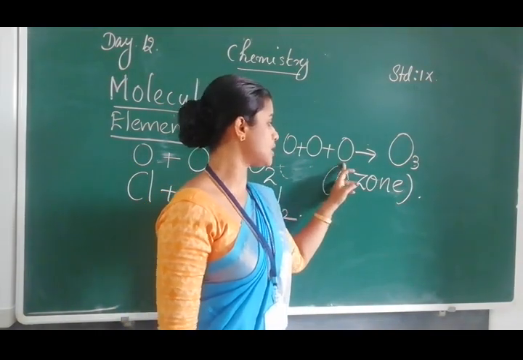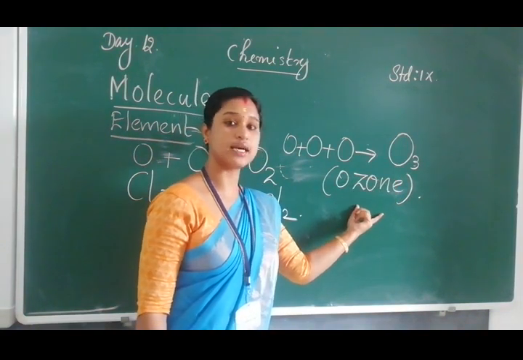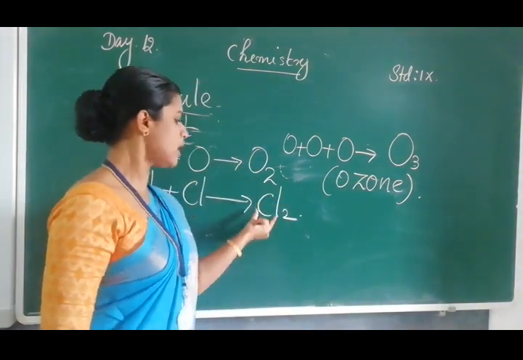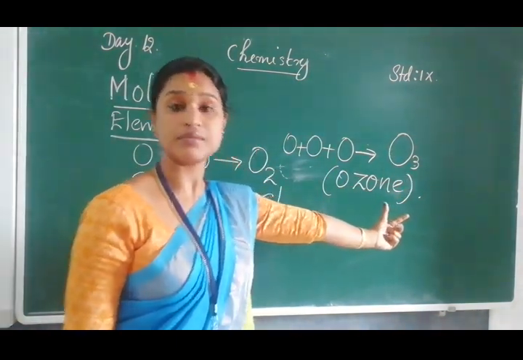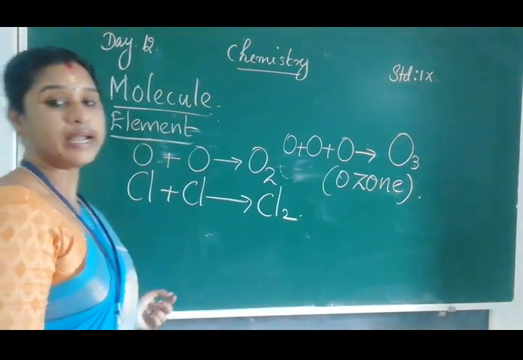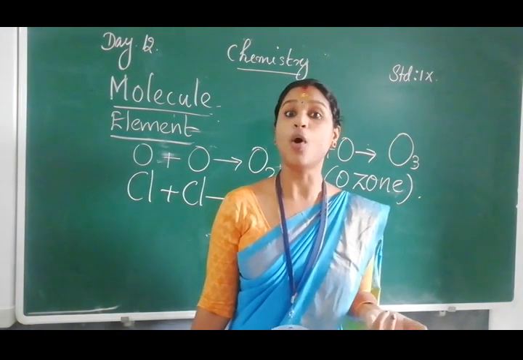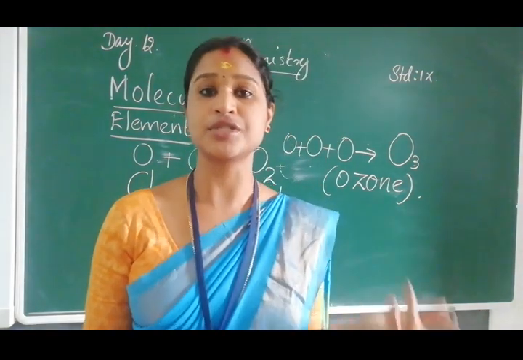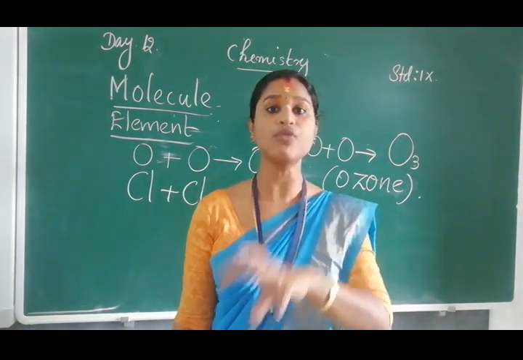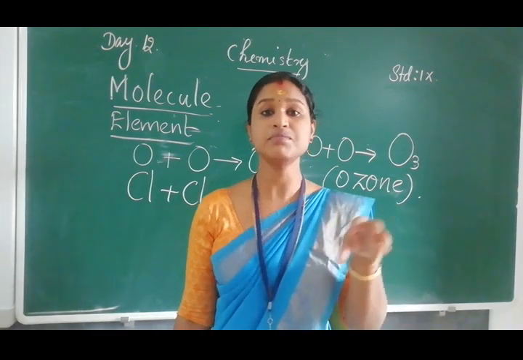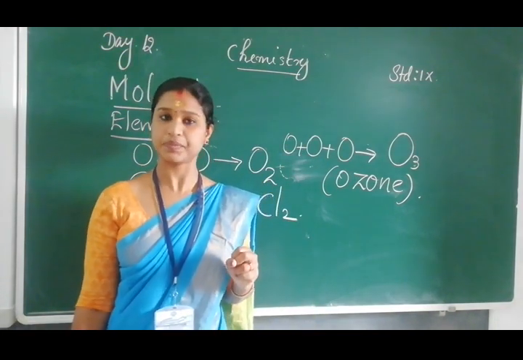So three oxygen atoms combined to form the O3 molecule, and this is known as ozone. These three examples, oxygen, chlorine and ozone, come under molecule of an element, which is formed by the combination of the same type of element.